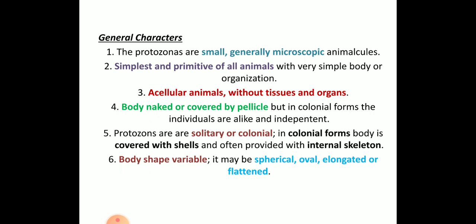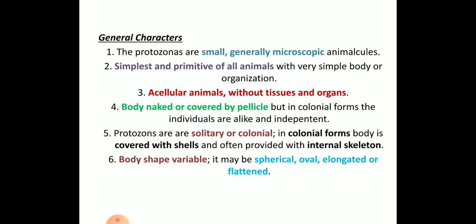First, protozoans are small, generally microscopic animals. Amoeba, euglena and paramecium are unicellular organisms, hence they are seen under the microscope. They are the simplest and most primitive of all animals, with a simple body and a cellular level of organization.